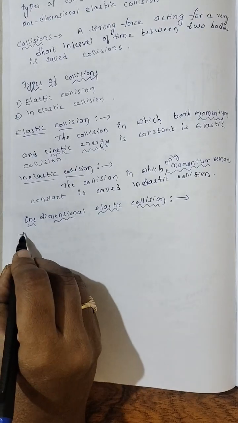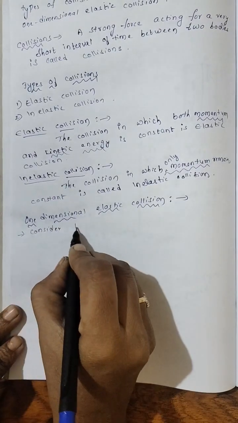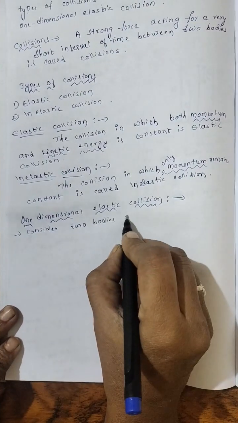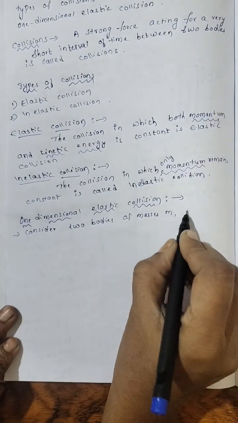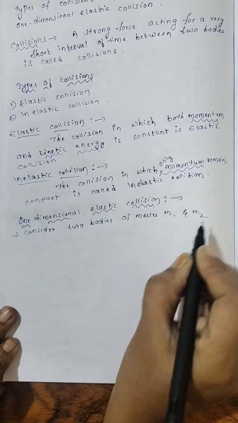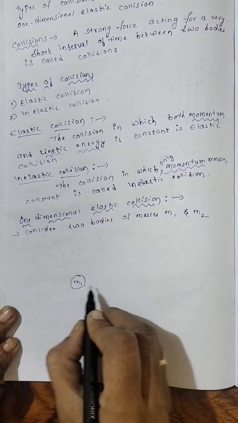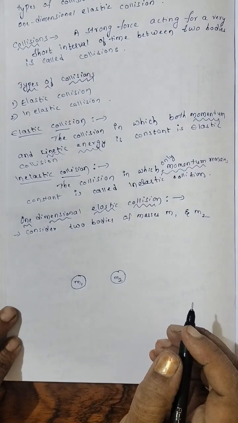Okay. Now let us move to one-dimensional elastic collision. So for this, consider two bodies of masses m1 and m2. Two bodies, one of mass m1, other of mass m2.